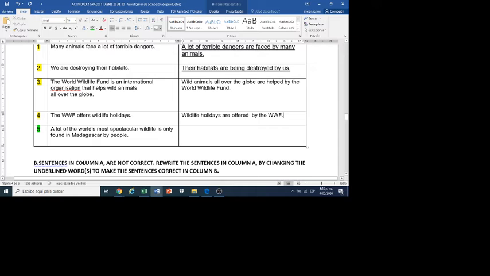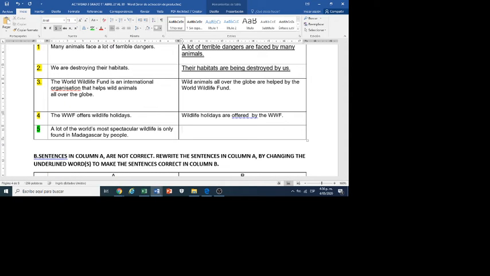In this case, this is passive to active. In the passive, the most important is what is done, and in active, the most important is who does the action. In this case, who is the subject? People.